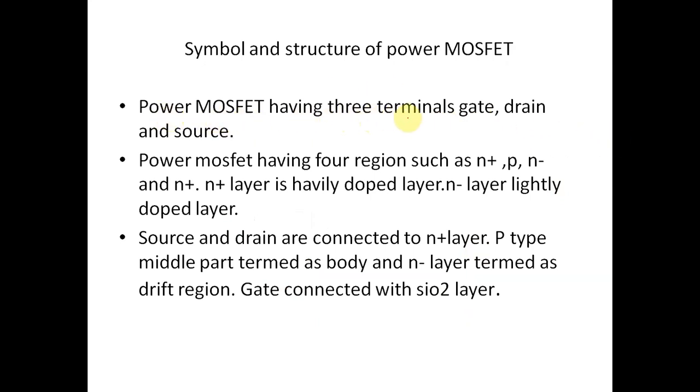Power MOSFET has three terminals: gate, drain and source. Power MOSFET has four regions: N plus, P, N minus and N plus. The N plus layer is heavily doped while the N minus layer is lightly doped.